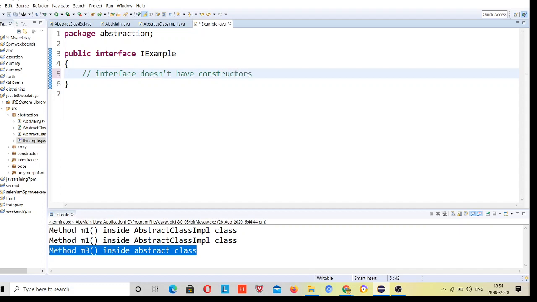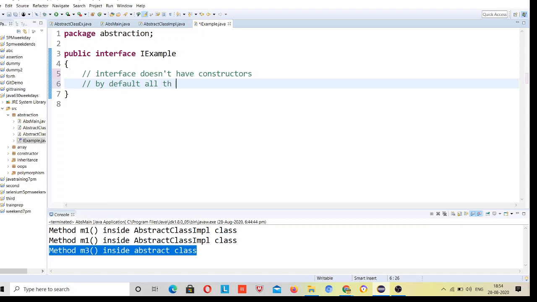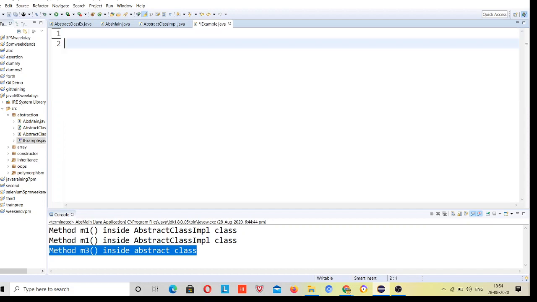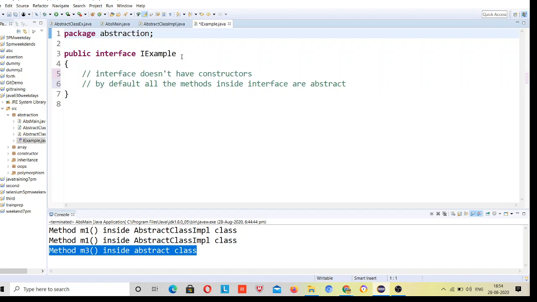Someone asked what is the difference between abstract class and interface. Interface doesn't have a constructor. By default, all methods inside an interface are public abstract void, or you can say abstract methods. By default, all the methods are abstract methods, right?